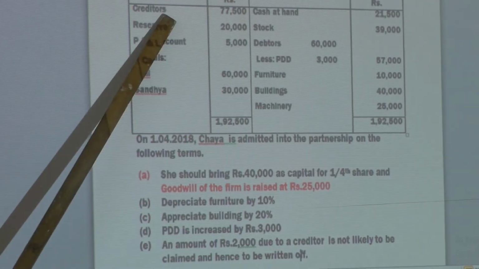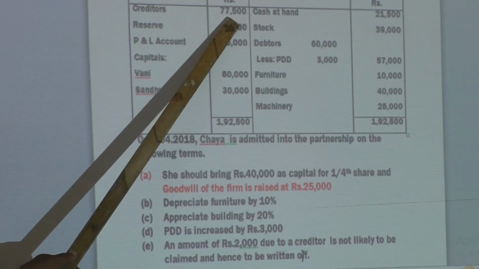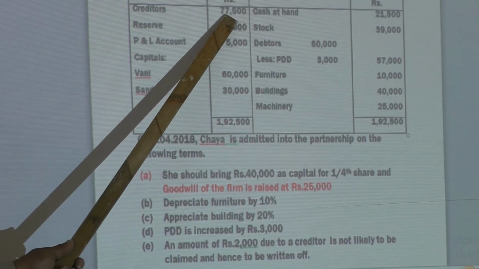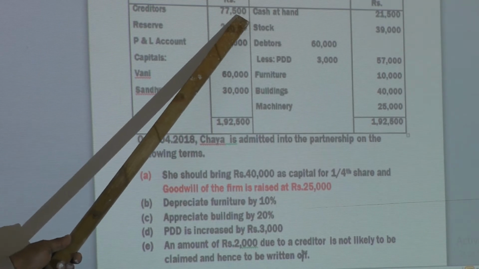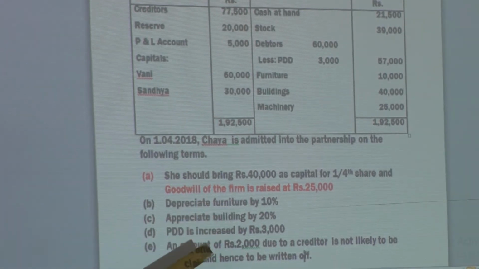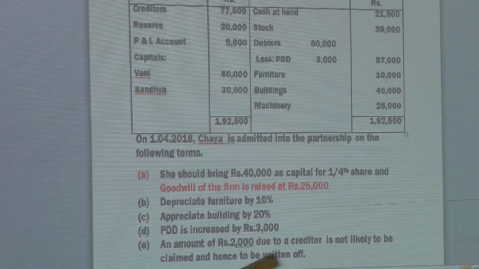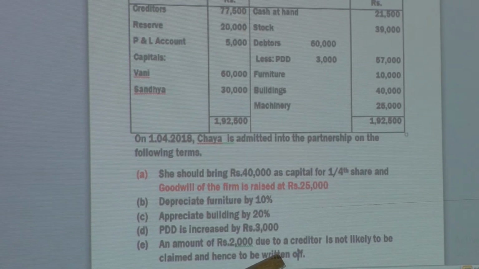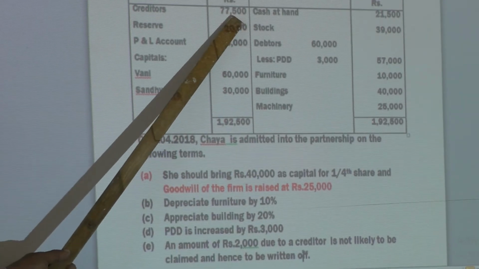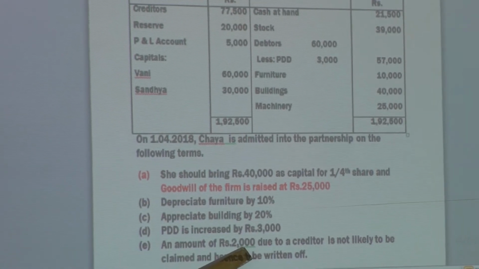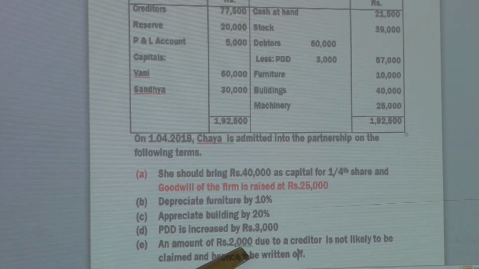Next, an amount of rupees 2,000 due to creditor. Now, how much is the total amount due to the creditor? 77,500. See here, the total amount due to the creditor is 77,500. Out of such 77,500, 2,000 due to creditor is not likely to be claimed and hence should be written off. Out of 77,500, at the time of admission, rupees 2,000 to the creditor is not likely to be claimed.